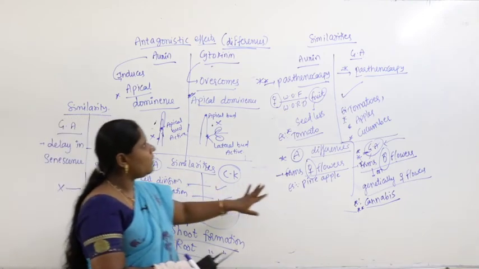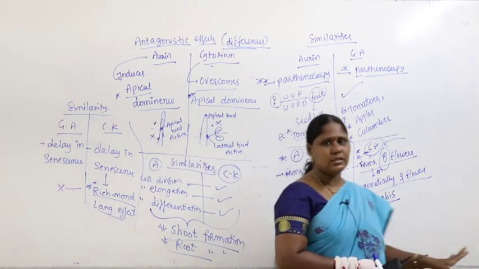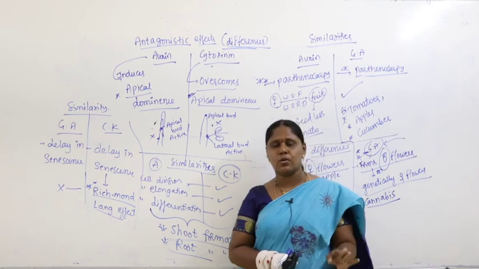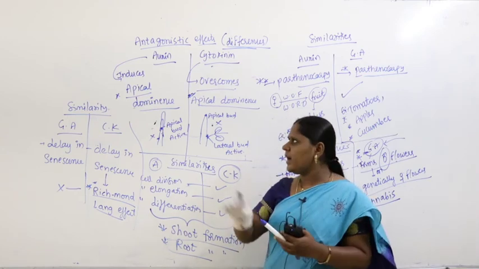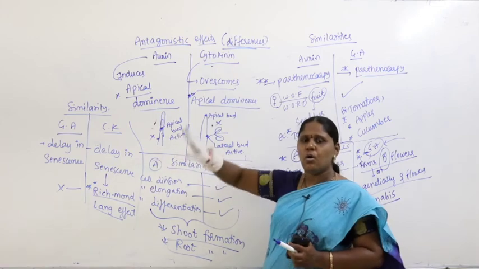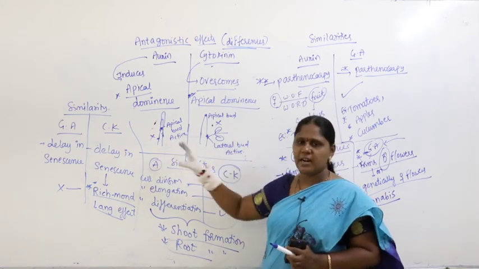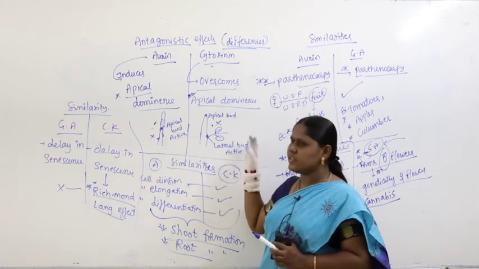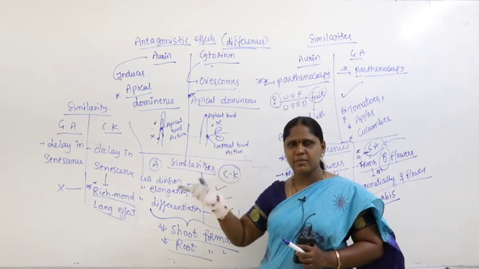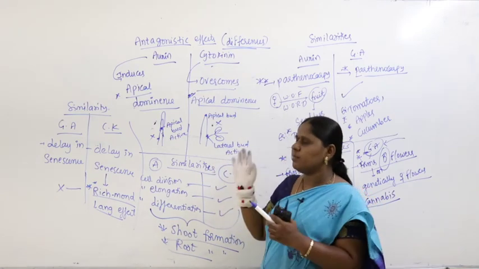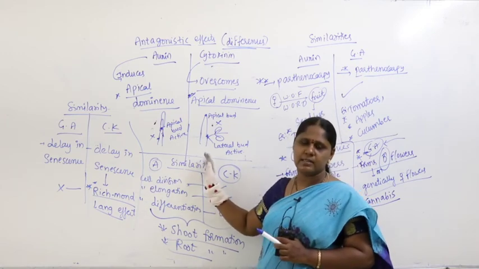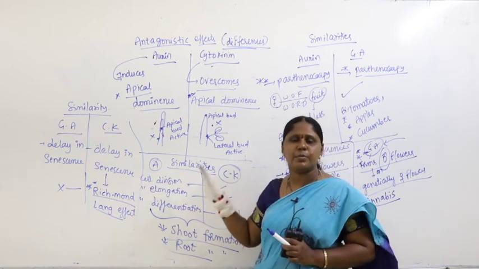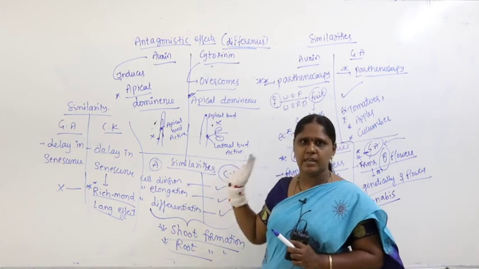So this is how you have to make similarities and differences. That way you will be thorough and become a perfect master of NCERT by comparing all the concepts of all lessons, where exactly similarities are there, where exactly differences are there. If you connect them, if you coordinate them, if you become the master of NCERT, then you are thorough with the NCERT lines, and that becomes perfect preparation for the final NEET.